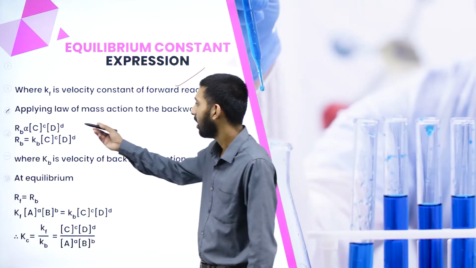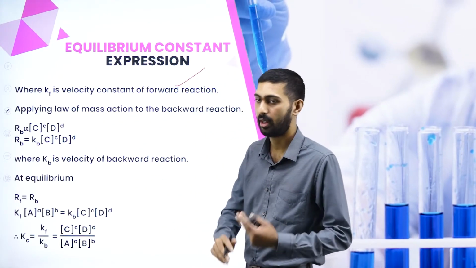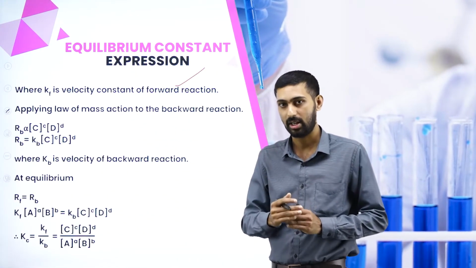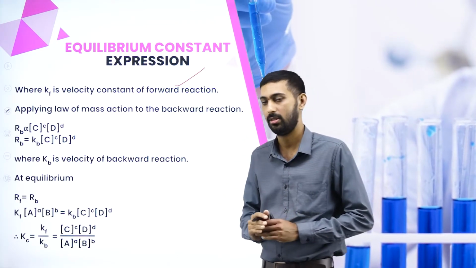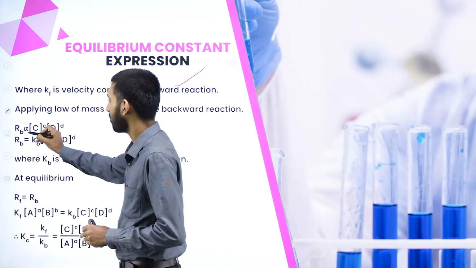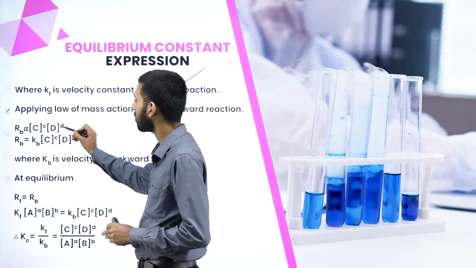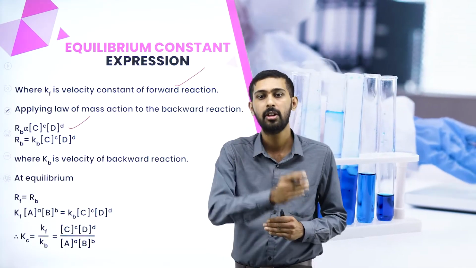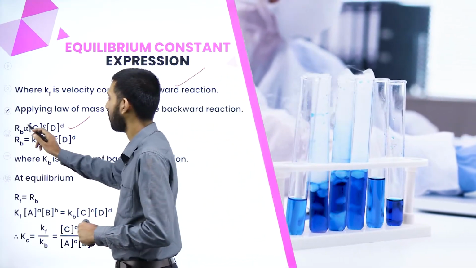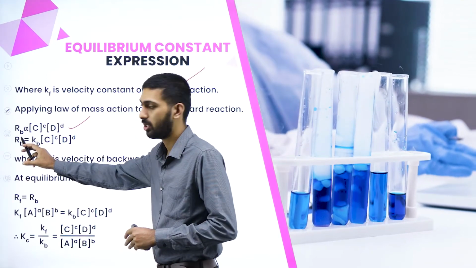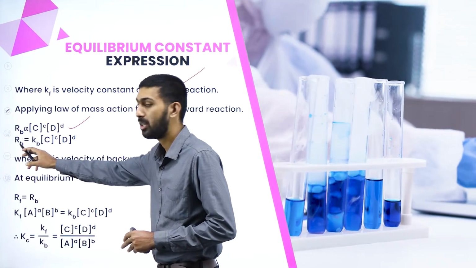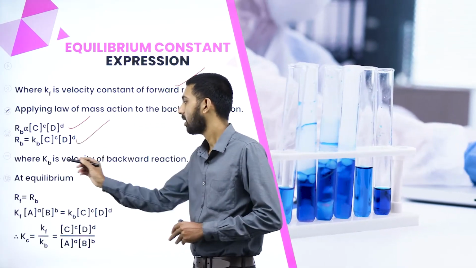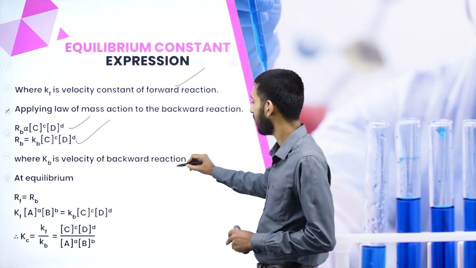Next, applying the law of mass action to the backward reaction, how can we represent RB? RB is the rate of the backward reaction. RB is directly proportional to the concentration of C and the concentration of D. Backward reaction means from products to reactants. Now let us remove the proportionality constant. RB is equal to Kb times the concentration of C and the concentration of D, where Kb is the velocity constant of the backward reaction.